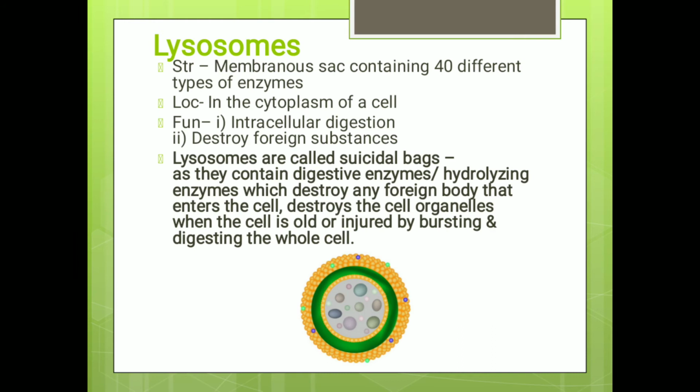Lysosomes. Structure: they are membranous sacs containing 40 different types of enzymes. Its location is in the cytoplasm of a cell. Function: intracellular digestion and destroying foreign substances.